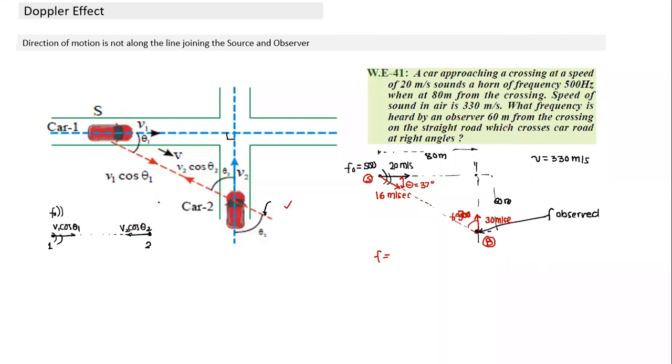So any question which involves this kind of thing, direction of motion not being along the line joining source and observer, we take the component of their velocities along the line joining the two and solve the question in the same way we solve any typical question.